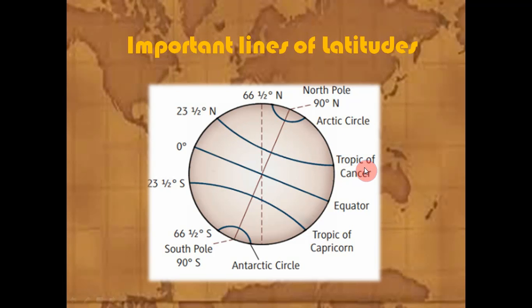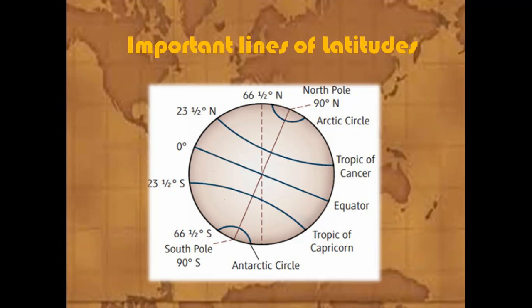It is in the northern hemisphere. Then Tropic of Capricorn. Here, it is located at the 23.5 degrees south. It is in the southern hemisphere.